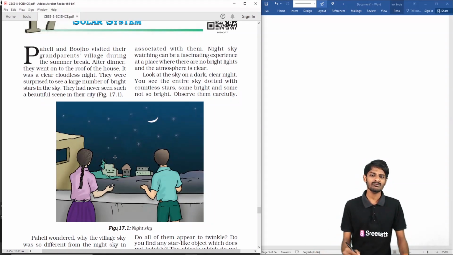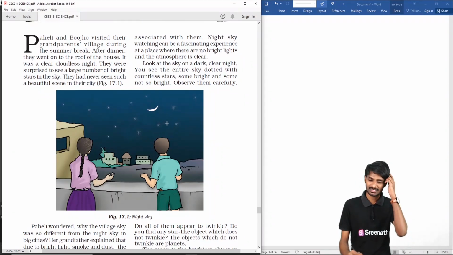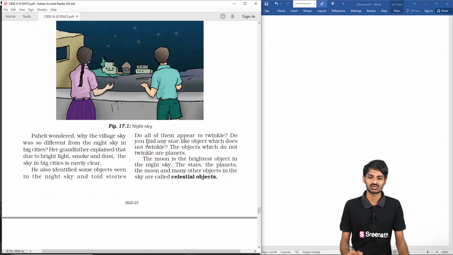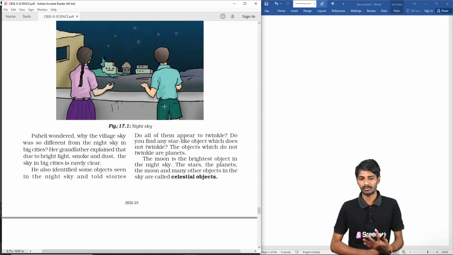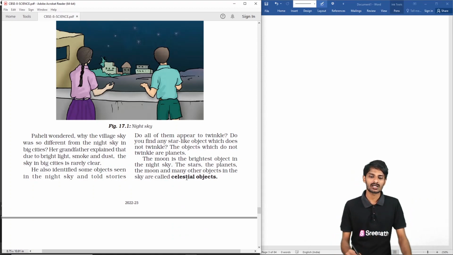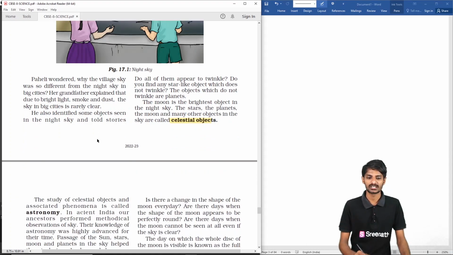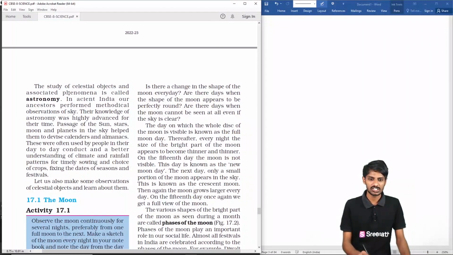In the dark sky, you can see the moon and many stars, students. The moon is the brightest object in the sky, and then there are the planets and the remaining stars. All these are called celestial objects. What are those celestial objects? And the study of the celestial objects is called astronomy.